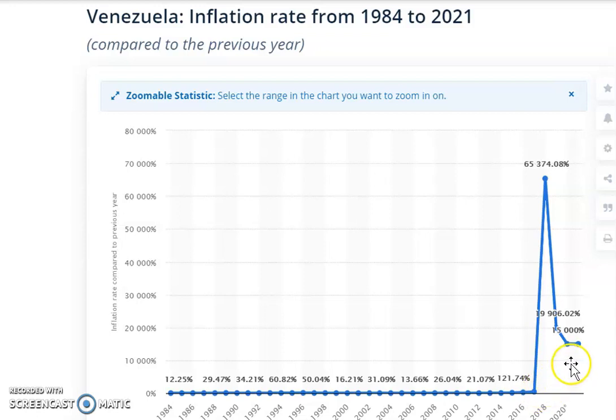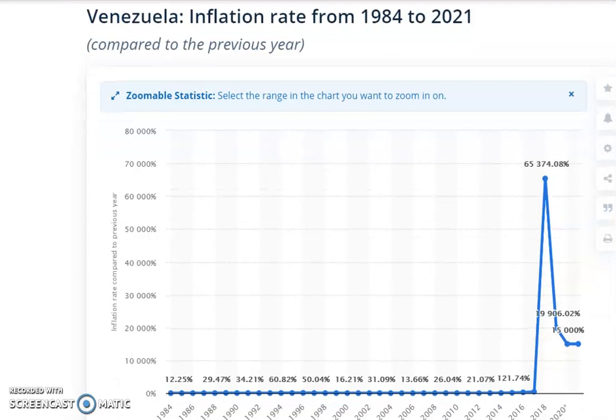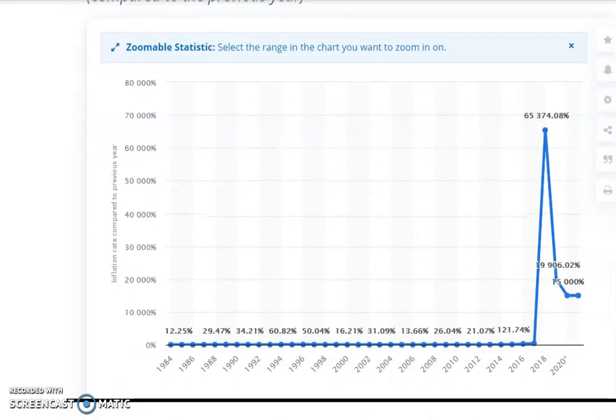Their inflation rate jumped as high as 65,374%. By the way, there are different sources that give different estimates. I got this one from Statista. The IMF gives a different rate. Venezuela's central bank gives a different inflation rate. But no matter what, it is hyperinflation.